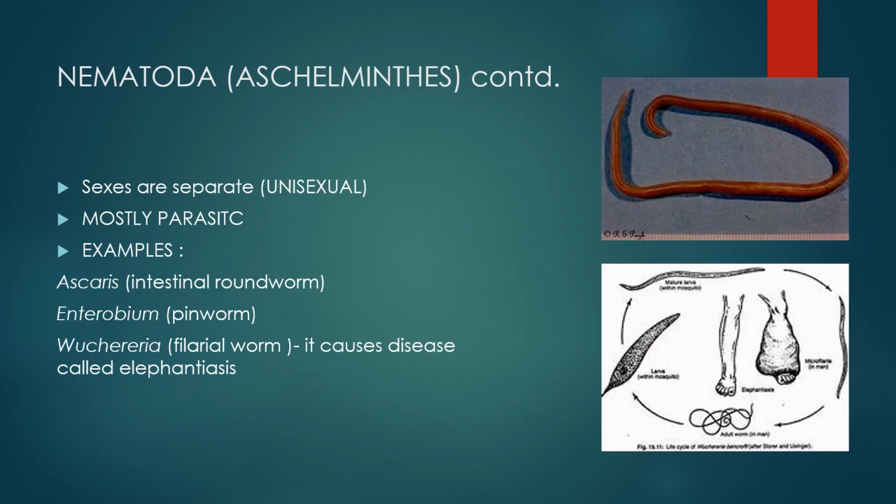Nematoda, that is Aschelminthes, sexes are separate, that is, they are unisexual, mostly parasitic. For example, Ascaris, they are intestinal roundworms. Enterobius, that is pinworm. Wuchereria, that is filarial worm, it causes disease called elephantiasis. Alongside is the image of a nematode.